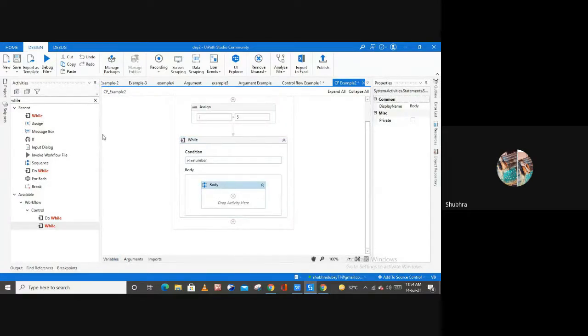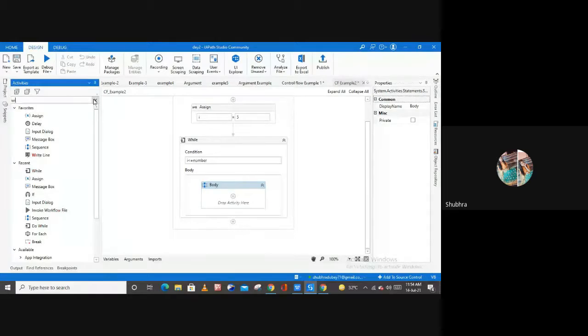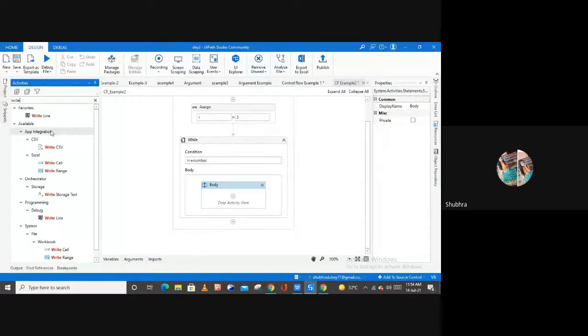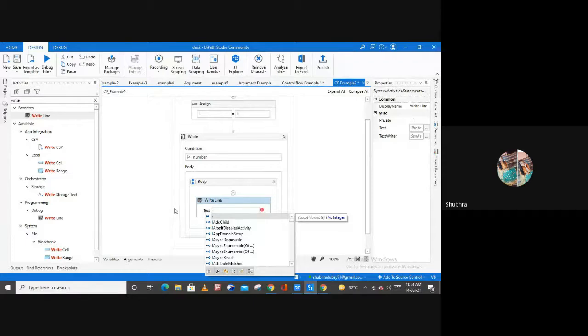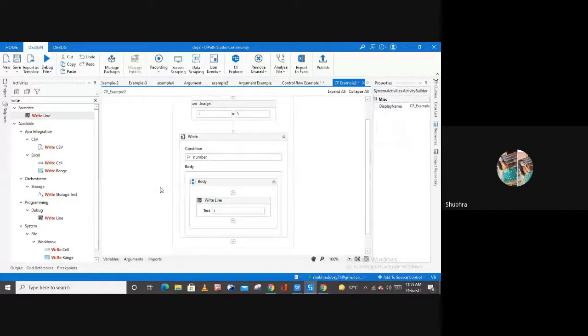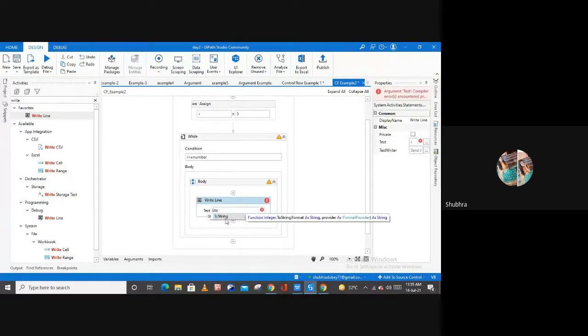So here in the body section, I'm going to use one write line activity. Inside of this write line activity, we want to print that number, so we can simply type I dot ToString. To print a number, we have to convert it into a string format.